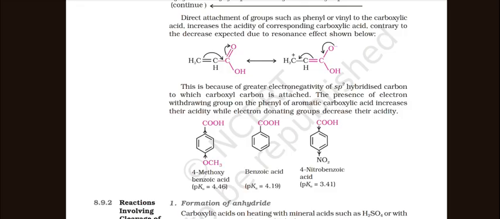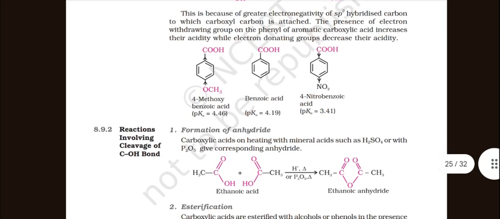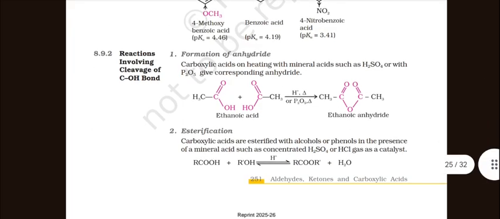Direct attachment of groups such as phenyl or vinyl to the carboxylic acid increases the acidity of the corresponding carboxylic acid, contrary to the decrease expected due to the resonance effect. This is because of the greater electronegativity of the sp2 hybridized carbon to which the carboxylic acid is attached. The presence of electron withdrawing groups on the phenyl ring of aromatic carboxylic acids increases their acidity, while electron donating groups decrease their acidity.